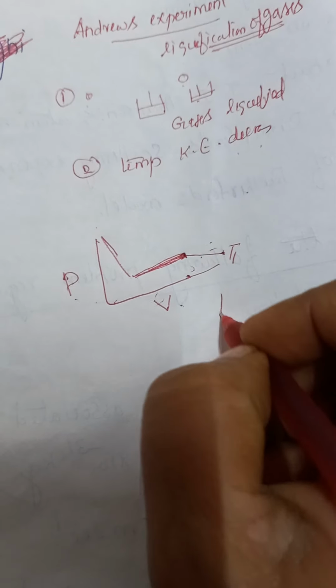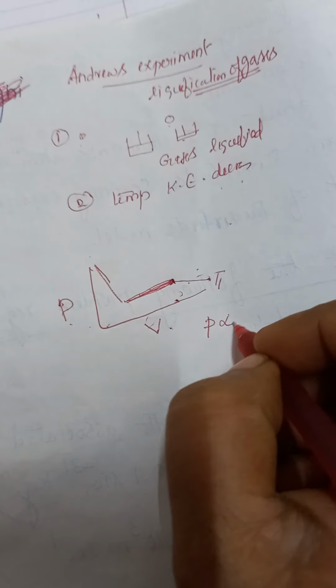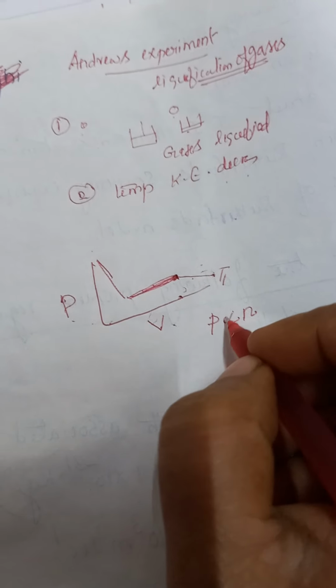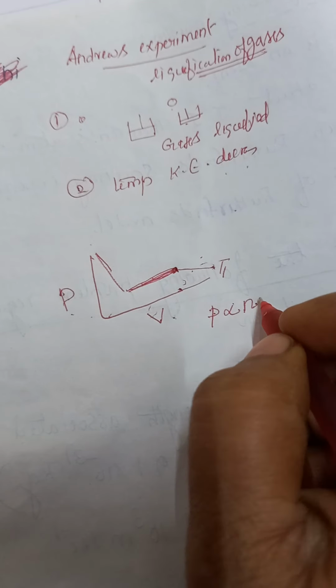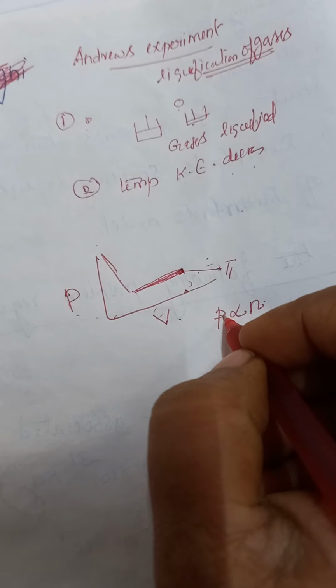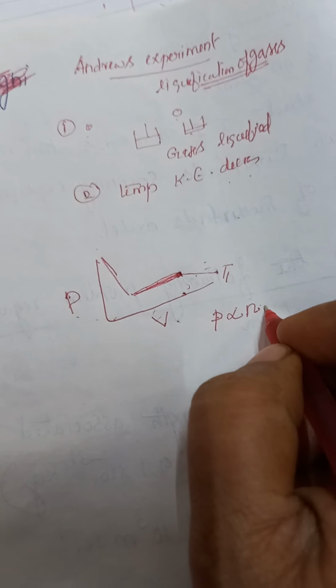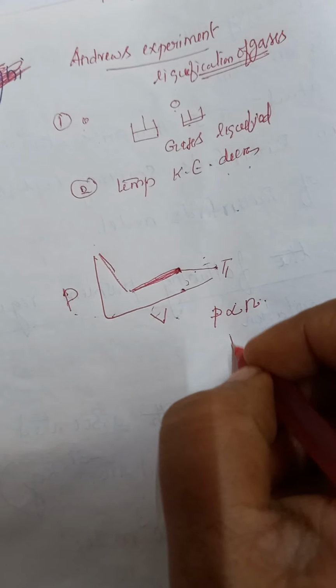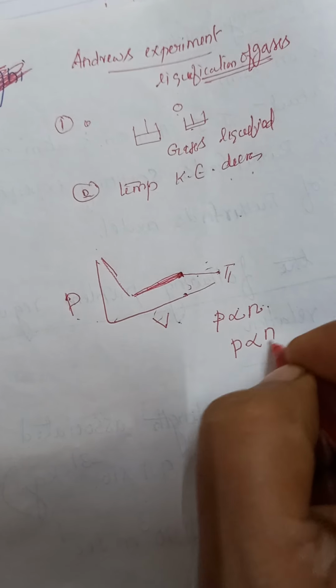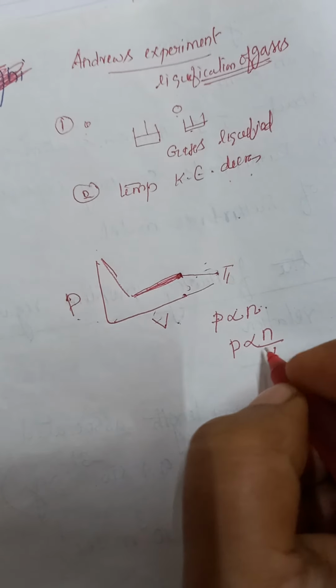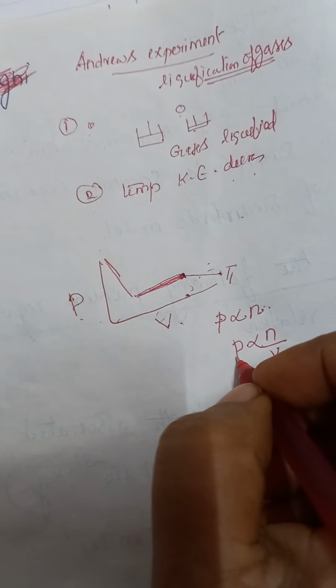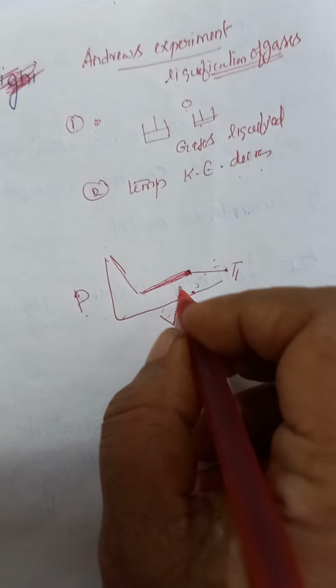That is, pressure is directly proportional to number of moles. When pressure increases, number of moles increases. When pressure decreases, number of moles decreases. At the same time, pressure is inversely proportional to volume. When pressure increases, volume decreases. All these laws apply here.